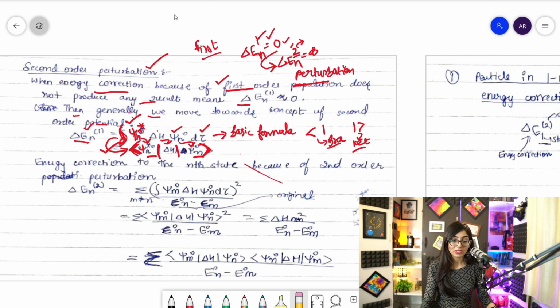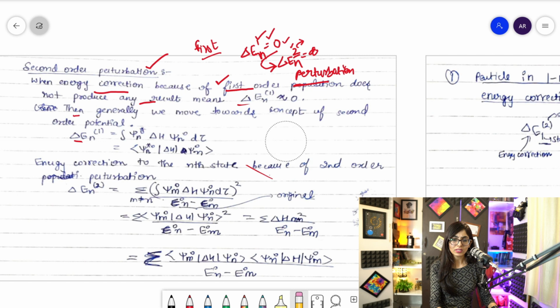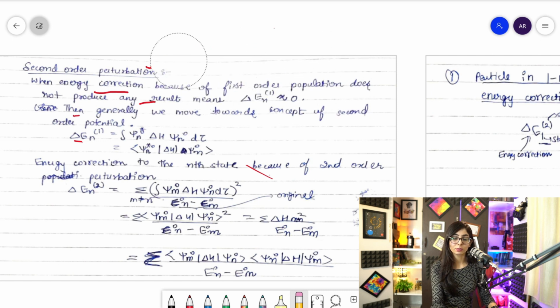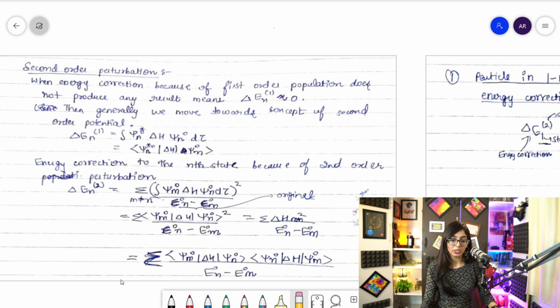So for now let me just rub this out, and you can just pay more attention to it, and you can pause the video if you're not understanding it, or just see again what it means, right? So we have written over here this notation in terms of this, clear? It's like this one and this one, everything is the same, right? So this was in the first order, right?